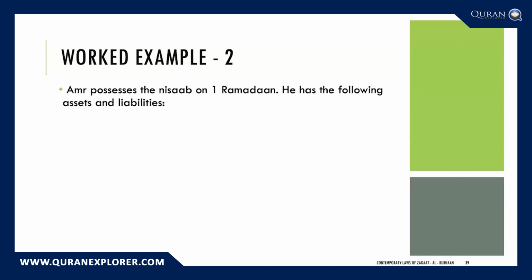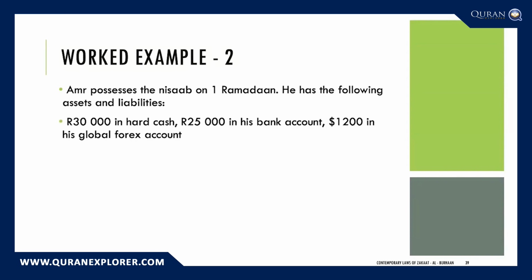We're talking about Amr, and Amr possesses the nisab. Let's assume that the nisab is 9,000 rands on the 1st of Ramadan. He has the following assets and liabilities: 30,000 rand in hard cash stored under his mattress, 25,000 rand in his bank account, and $1,200 in his global foreign exchange account. So that's foreign currency. He has 1 Kruger coin, 2 gold bangles, and he's weighed them at the jeweler, and they have 20 grams worth of gold.